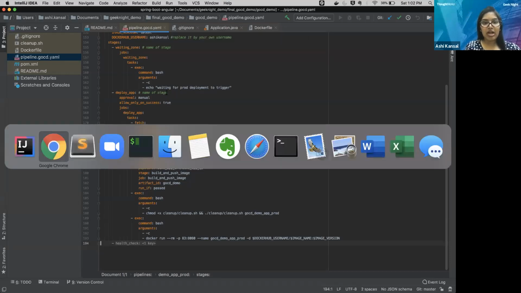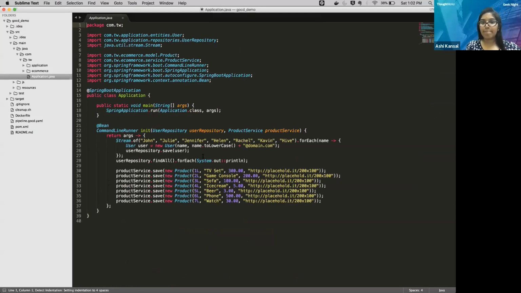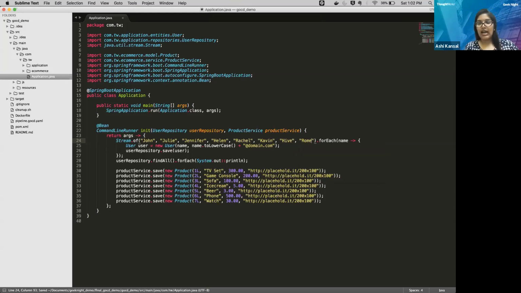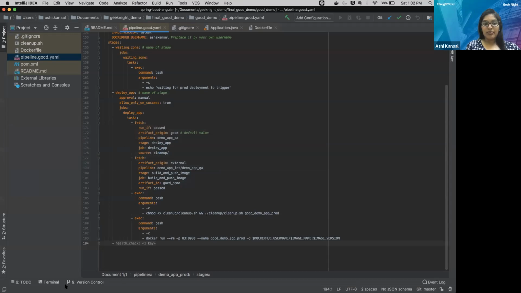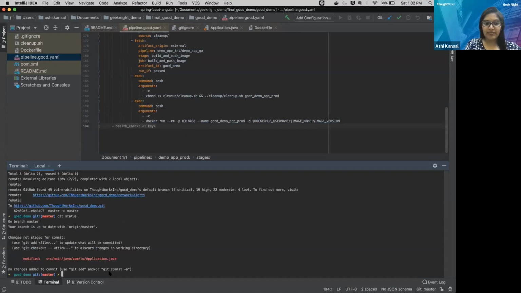Let me do a change in my source code. I have changed my application source code. Let me commit it and see what happens.